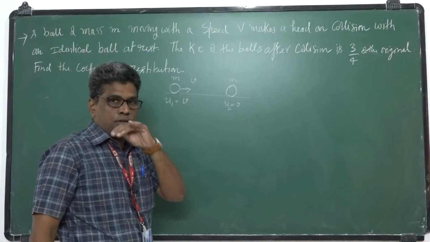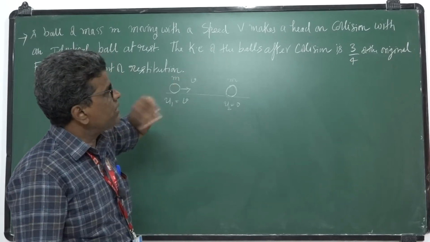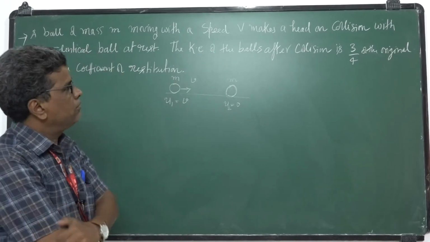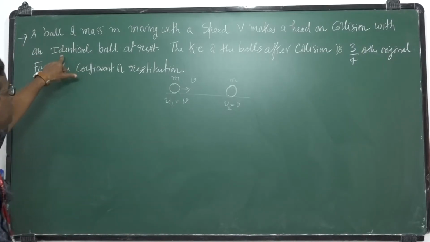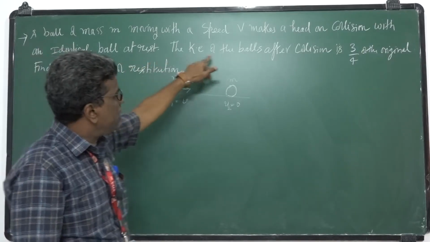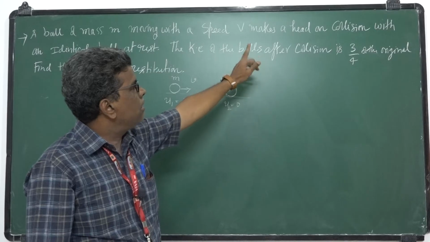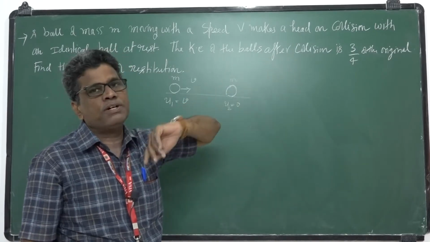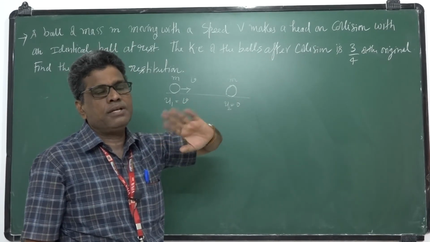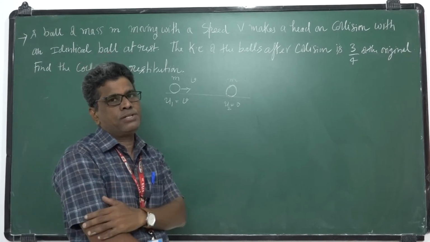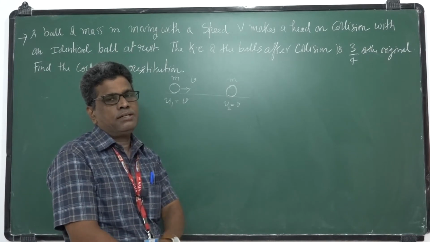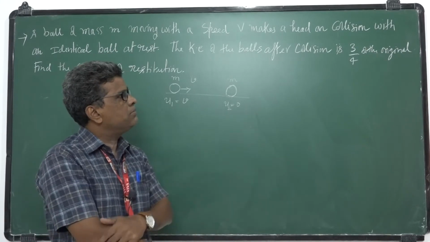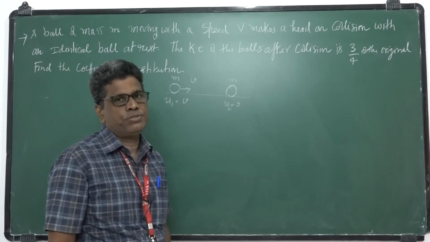Head-on collision. Which collision takes place is not given, but we can conclude from the identical ball which is at rest, kinetic energy of the balls after collision is 3/4 of the original. What does it mean? That means there will be some loss of kinetic energy. So you can understand that the kinetic energy loss means there will be some coefficient of restitution.